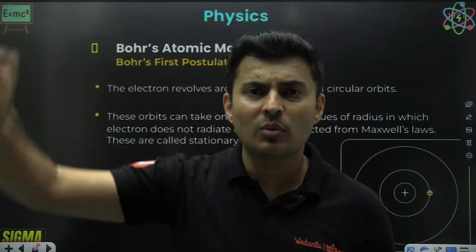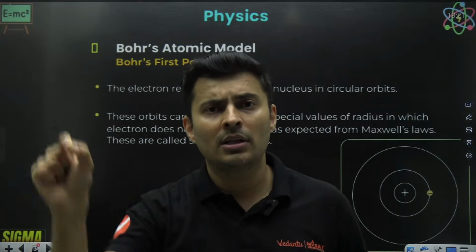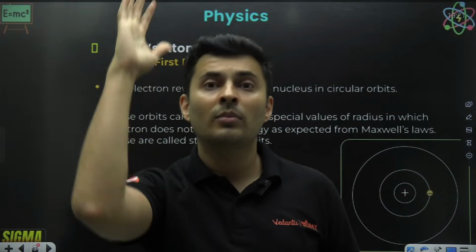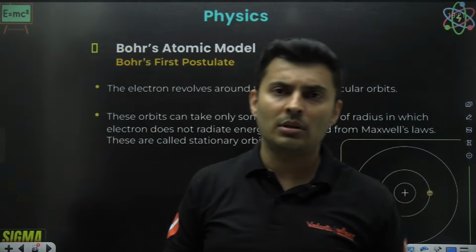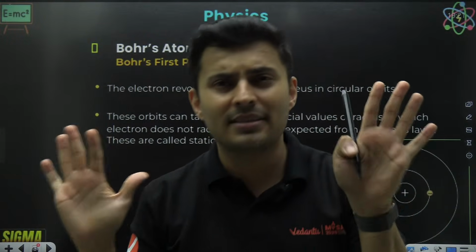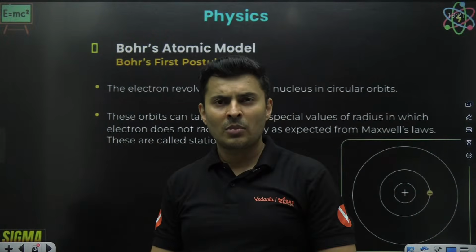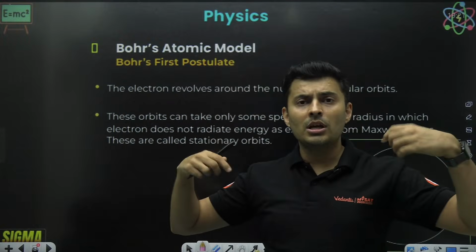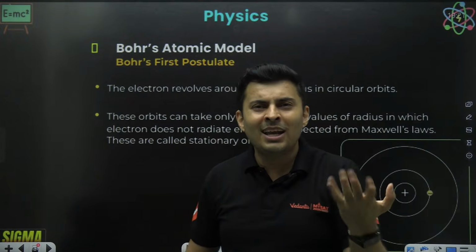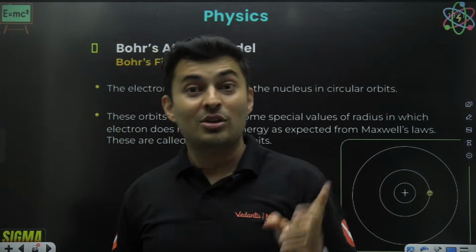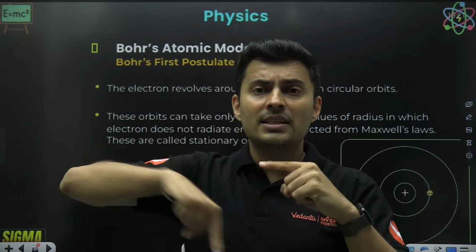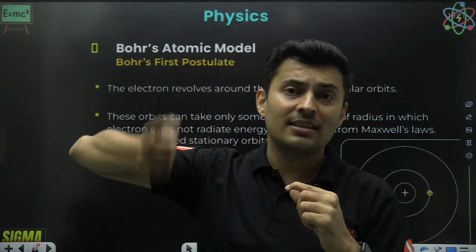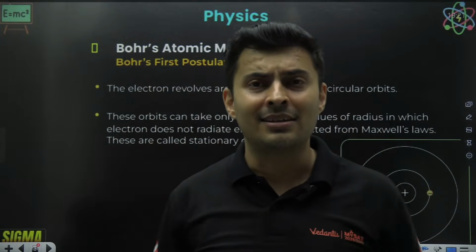If it loses energy, what will happen? It will lose energy, lose energy, lose energy. It will fall into the nucleus. Blast will happen. That is not seen in the universe. You do not see atoms randomly exploding. So we won't be alive in the first place. So that was a big flaw in Rutherford. How is it that these electrons, which are charges, are accelerating and still not releasing energy?